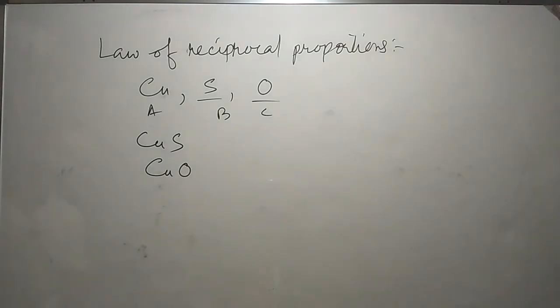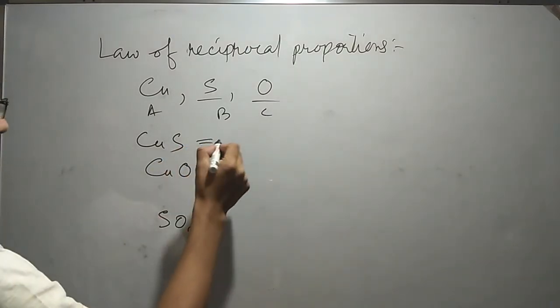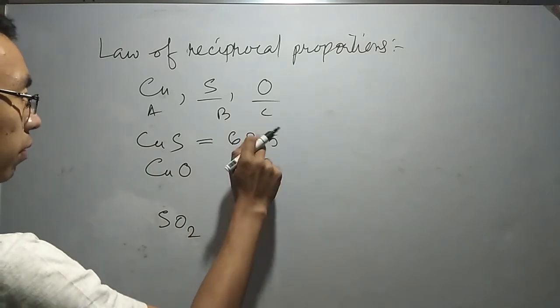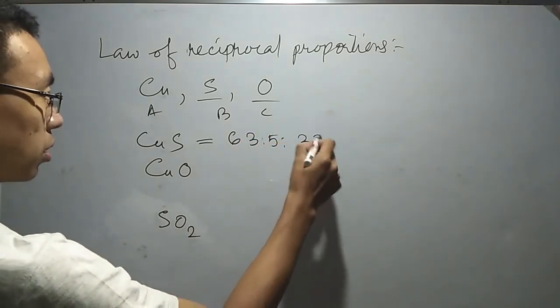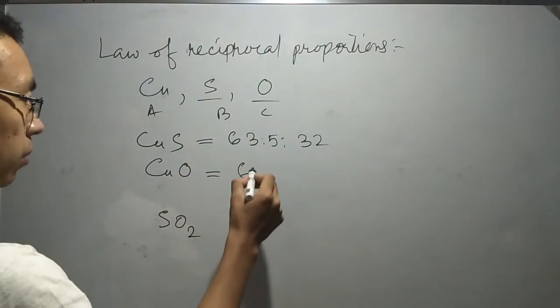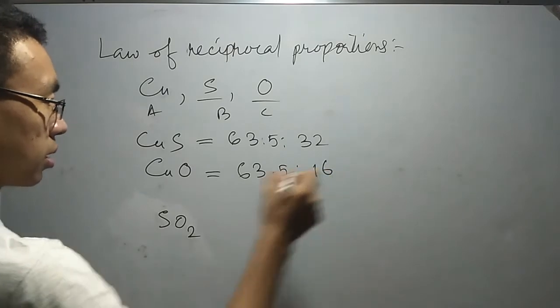Then SO2. The ratio of this one is copper 63.5 is to 32, and this one is in the ratio 63.5 is to 16.